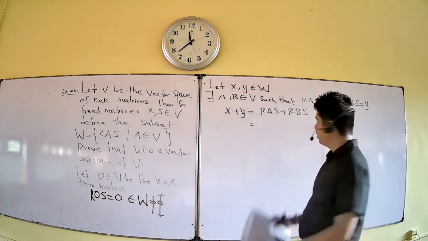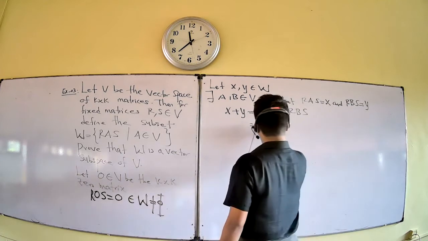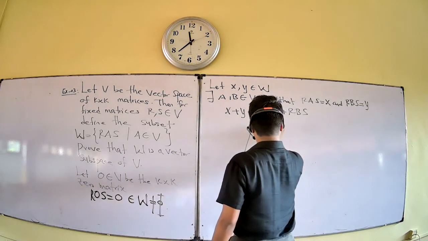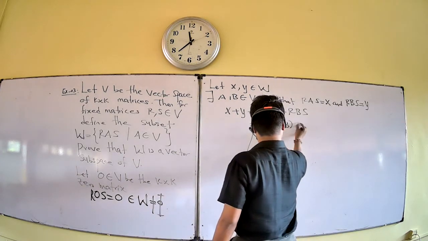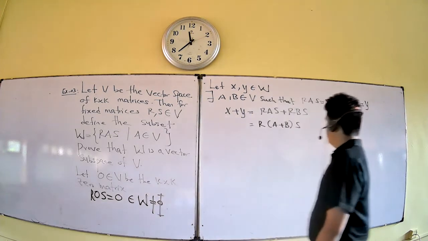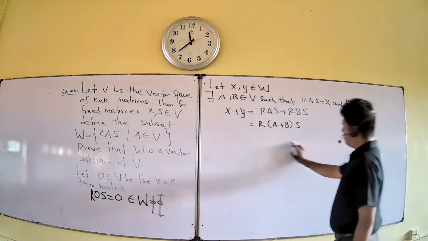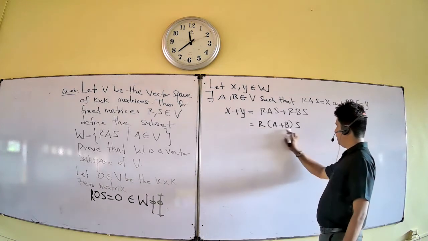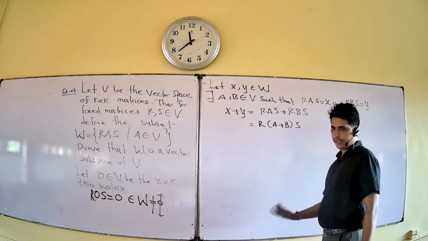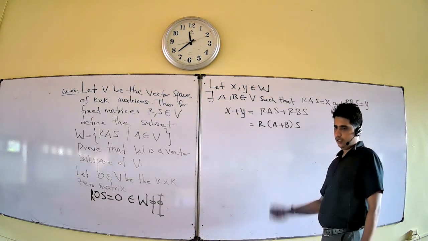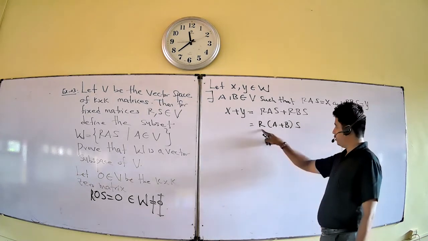Now, all of these matrices are K cross K. A is K cross K, B is K cross K, then A plus B is also K cross K. Then you can write it of this form.